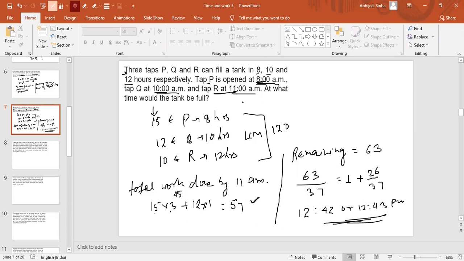And after that, from 11 a.m., all will work. So I just added the efficiencies and divided 63 by the total efficiency. So now it is clear.